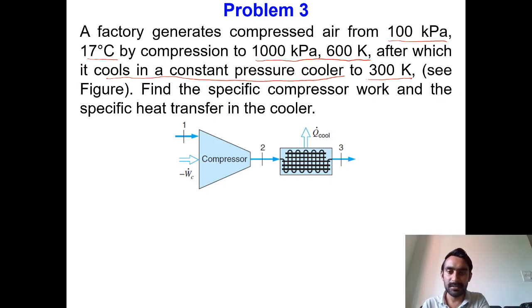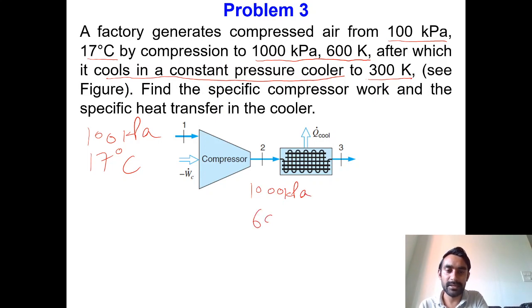Basically this is state number 1, where air is supplied at 100 kilopascal and 17 degrees Celsius. At the intermediate state it has a pressure of 1000 kilopascal and a temperature of 600 Kelvin, and from this point to this point we have a constant pressure cooler.